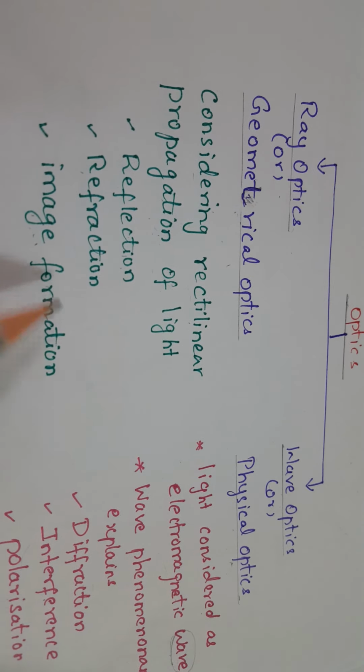Okay. Next we will go to the laws of reflection. So reflection is the bouncing of light into the same medium when it encounters a reflecting surface. Now to understand this, consider this as the plane mirror. This is the representation of the plane mirror.